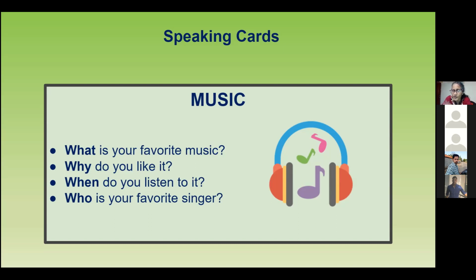Anyone wants to talk about your favorite music? We heard about folk music. Anyone else has a different one? Anybody else wants to try? Karthik, nobody tries. Silambu, try.